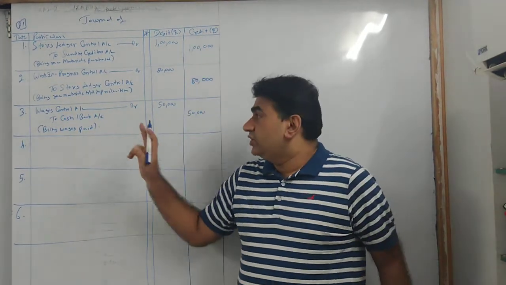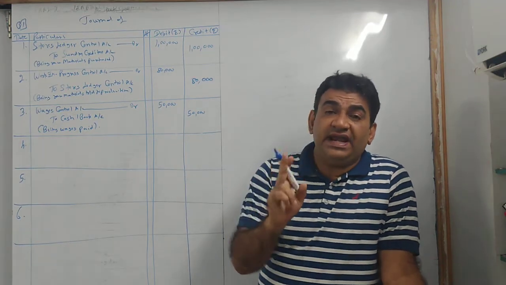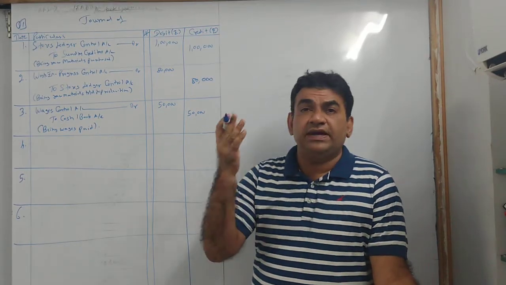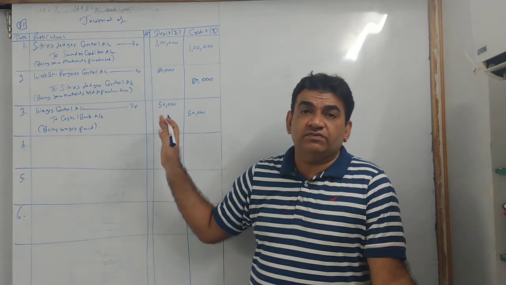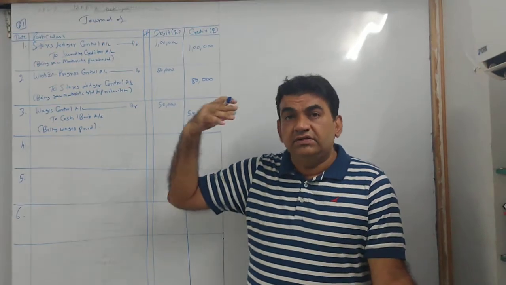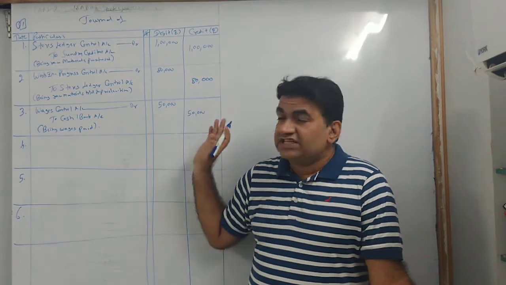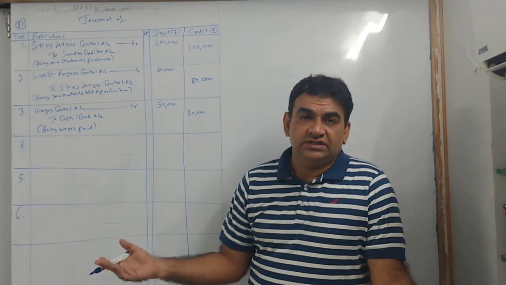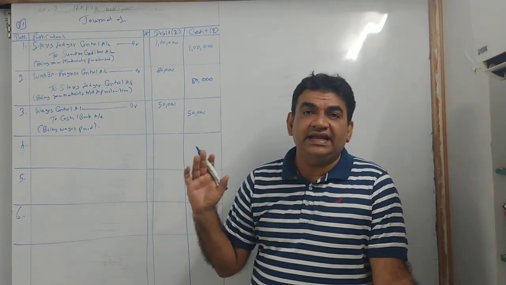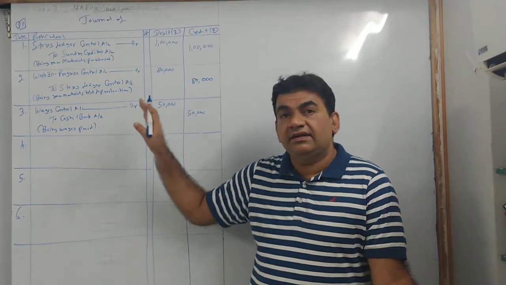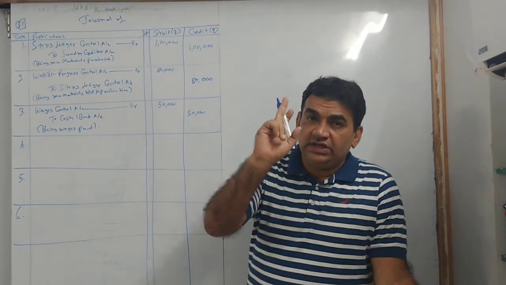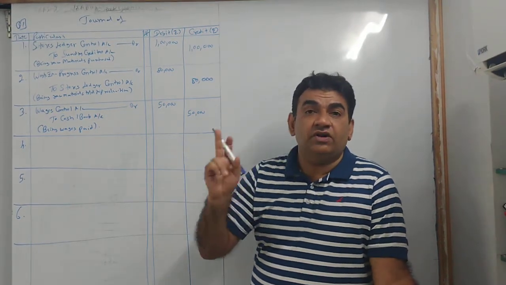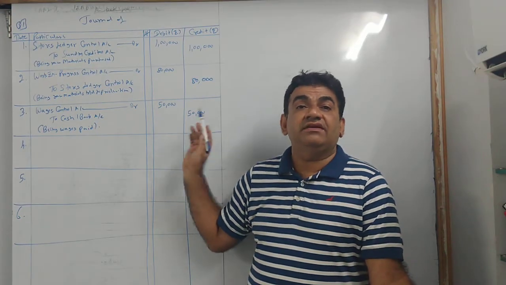Because you have paid, you will credit cash bank, and you have paid wages to different categories of workers. Even if it is paid to one category, everything goes in wage control. Because if the company has different types of wage accounts, the whole life will go in making accounts. So as far as accounting is concerned, everything is put in wage control. In the company's records, they have everything maintained in detail. But when it comes to accounting, everything will go in wage control. So when you incur wages, wage control debit to cash bank. If they say it is outstanding, not paid, then wage control to outstanding wages.